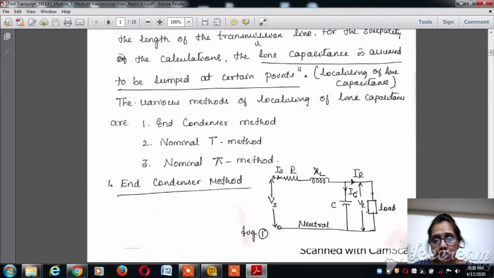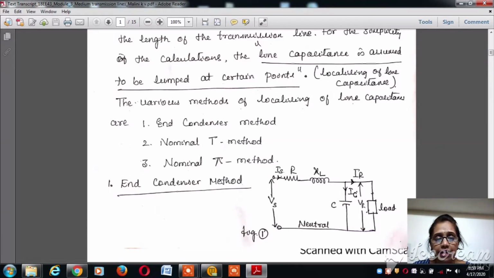In the end condenser method, we can see that the resistance and the inductive reactance are connected in series, and considered to be the lumped parameter, that is R plus jXL. It will be in vector form, and there is a load connected at the receiving end, and the voltage across the receiving end is VR.